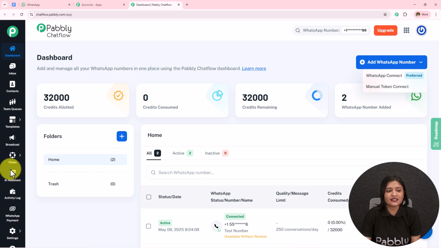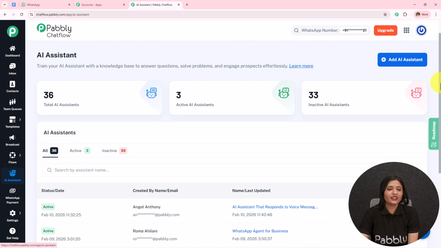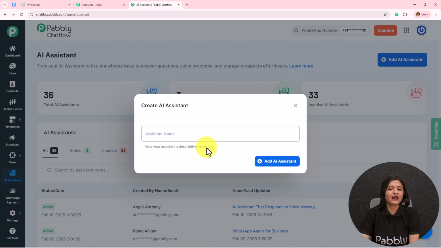Now on the left hand side, we can see this option of AI Assistant. So to create this AI assistant or AI agent chatbot, we have to open this. Let's open this. Here we have landed on this page. We can see the total AI assistants, active AI assistants, and inactive AI assistants. To create a new AI assistant, you simply have to click on this Add AI Assistant, and then we have to first name this.